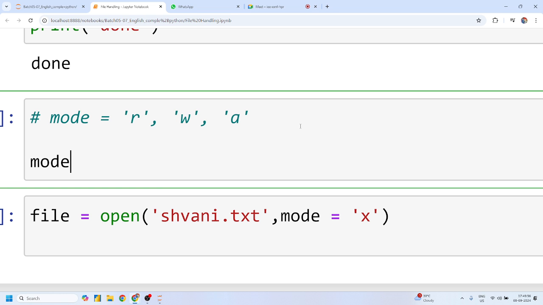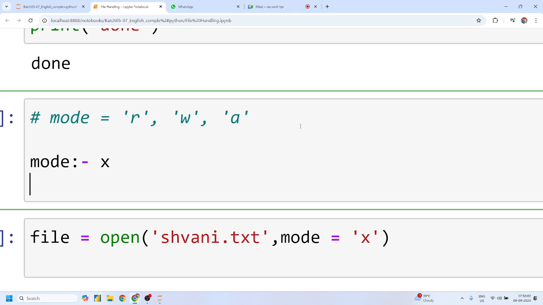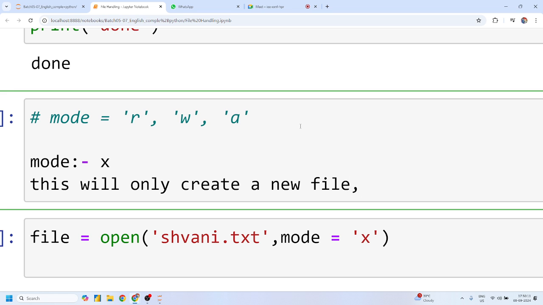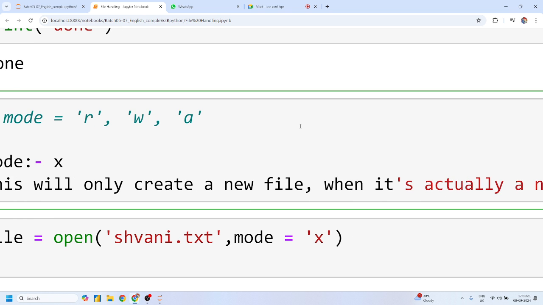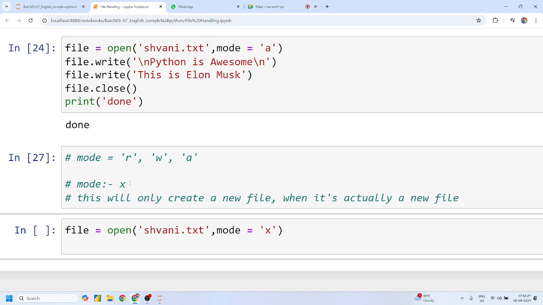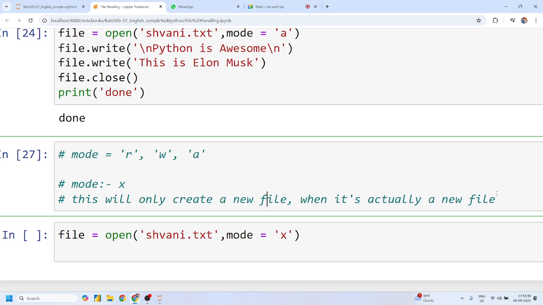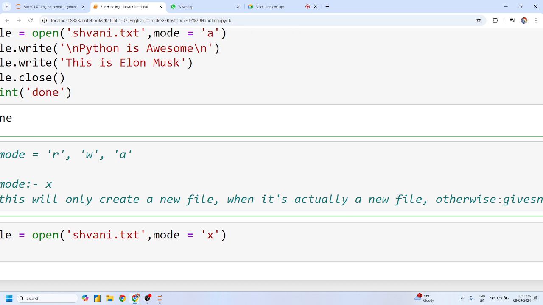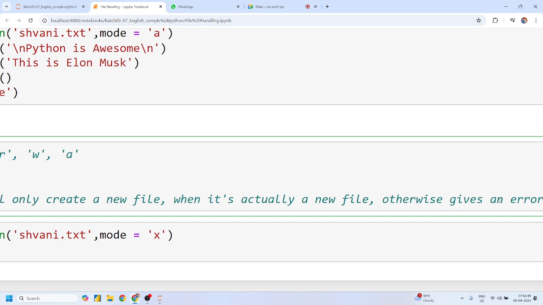X mode says this will only create a new file when it's actually a new file. Otherwise, it gives an error.